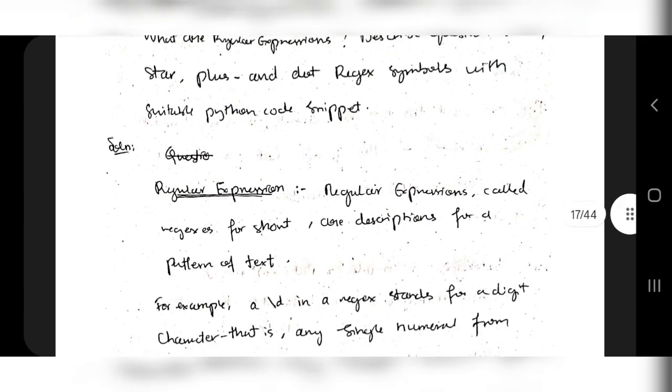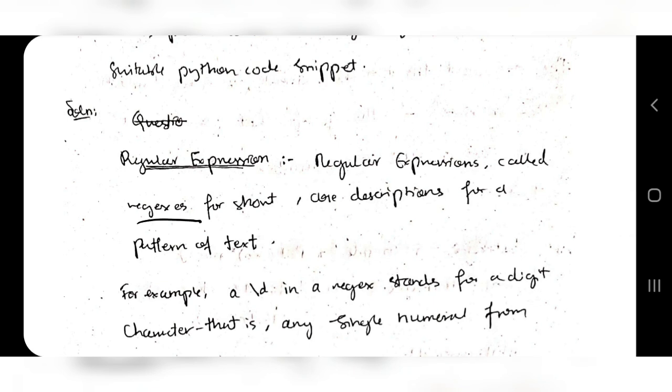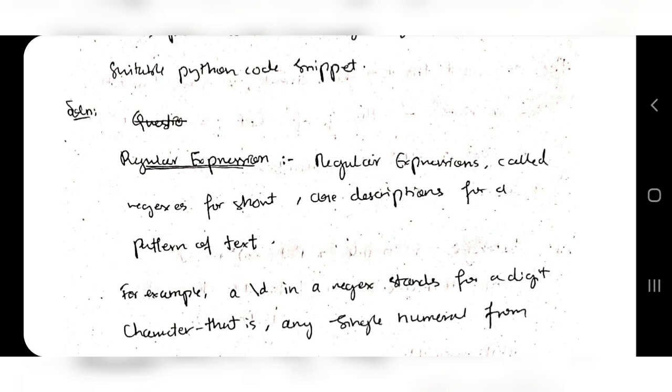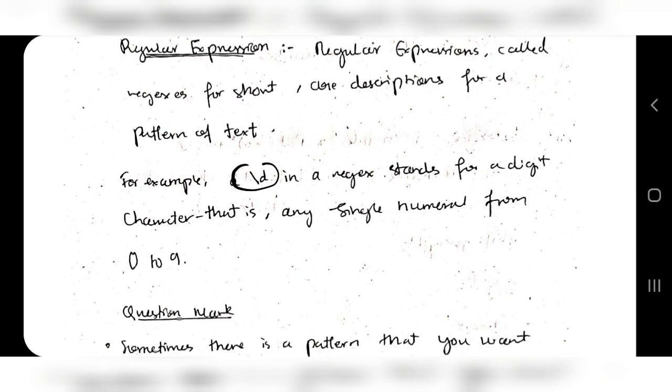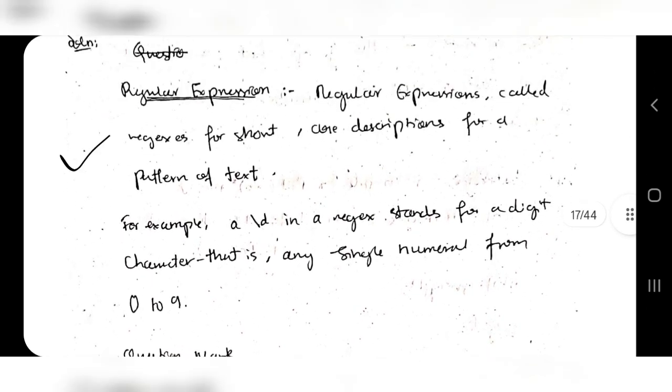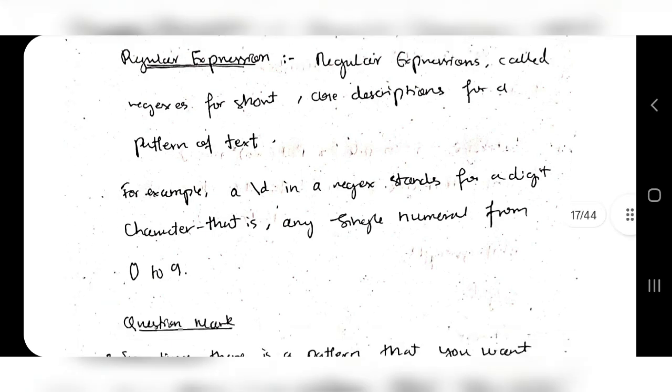Anyway, what is a regular expression? A regular expression, regex for short, is a description for a pattern of text. That is the definition, and give an example here. For example, \d in regex stands for a digit character, that is a single numeral from 0 to 9. \d represents digits, which can be from 0 to 9. This is a regex symbol. That's the definition and example for regular expression, which is what you write for 2 marks.